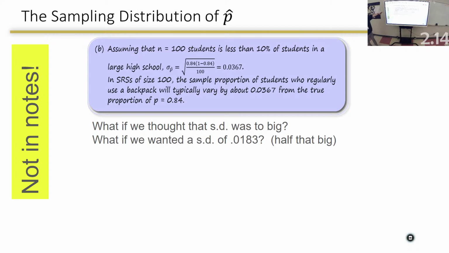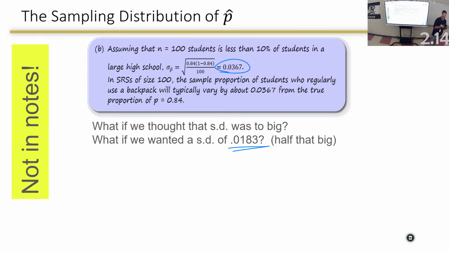Pencils, pencils, pencils, we're safe. What if we thought the standard deviation, oh, this is not in your notes. I always forget to cover this, so I put this in here now. What if we thought that standard deviation was too big? In other words, 0.03 is too big. Actually, that's not really big. 0.03 is pretty small. But say I thought it was too big. I wanted one that's half that big. Well, you guys know if I want a smaller standard deviation, what do I have to do? Increase my sample size, right?